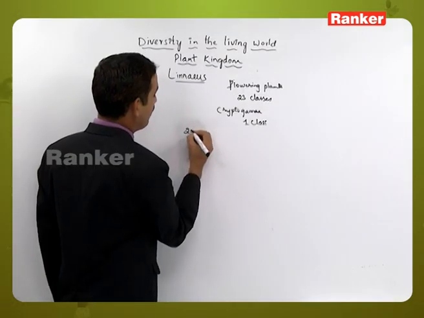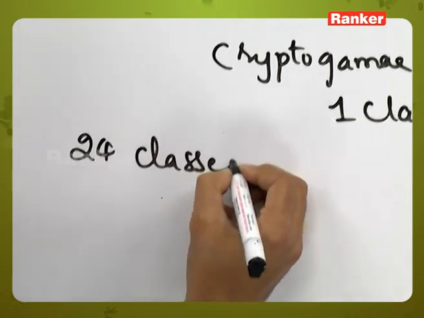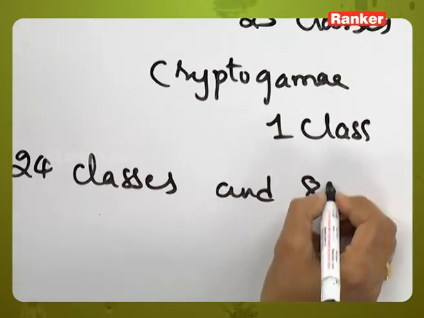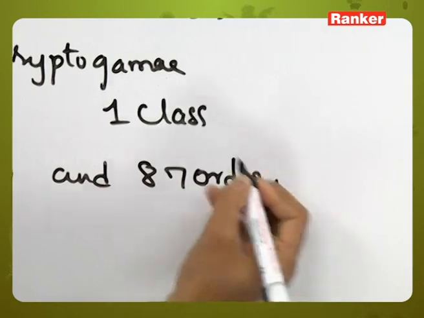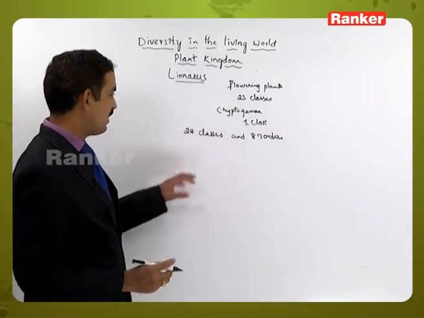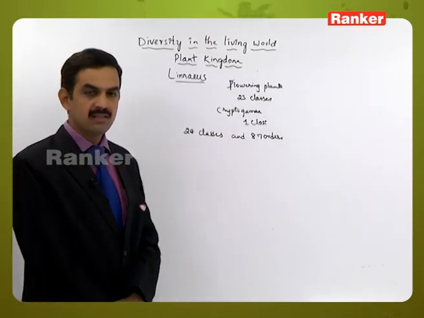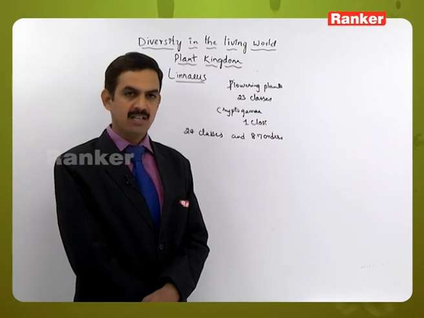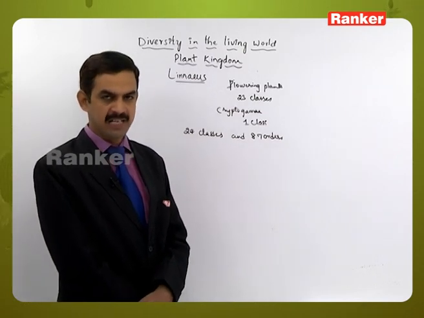A total of 24 classes and 87 orders are placed under the Vegetabilia or the Plantae in Linnaeus system of classification.